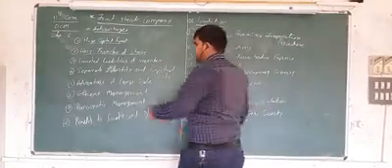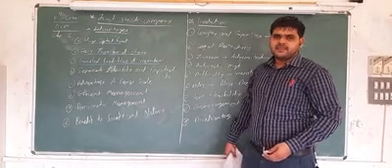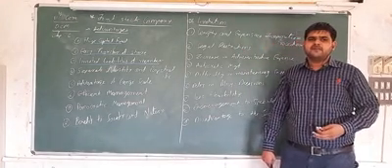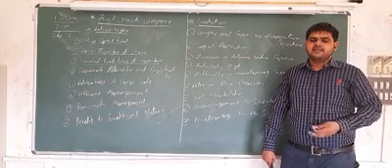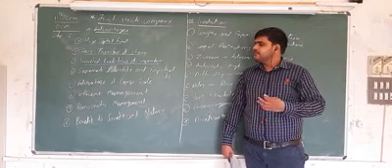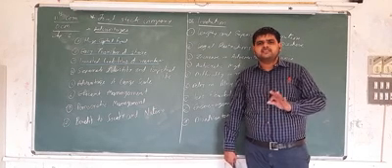Next, number 3, limited liability of members. As we discussed, in sole proprietorship and partnership form, unlimited liability is there. But here the liability of a shareholder is limited up to the purchase of their share.